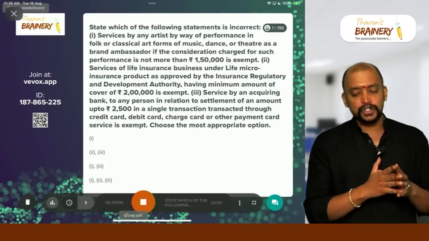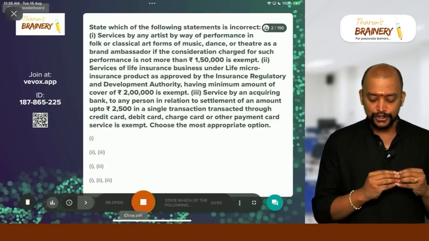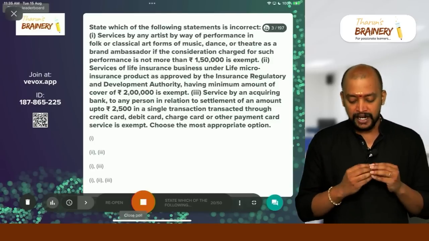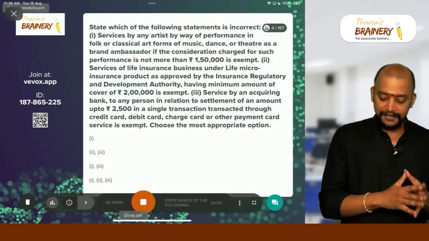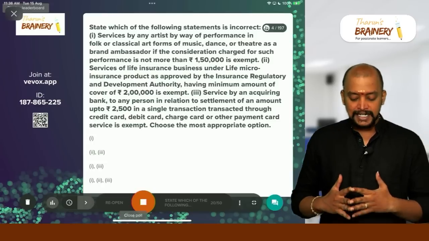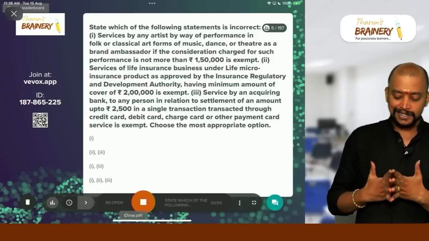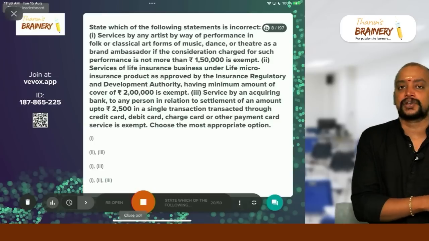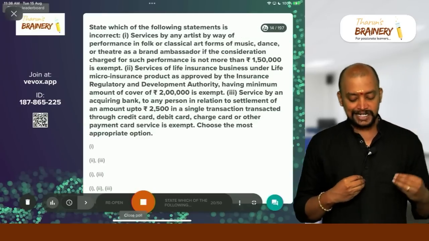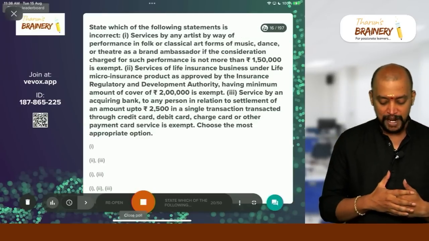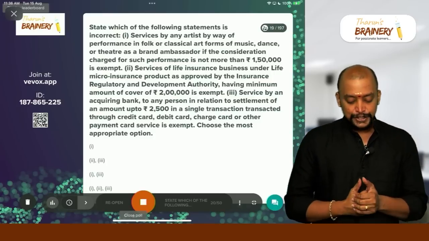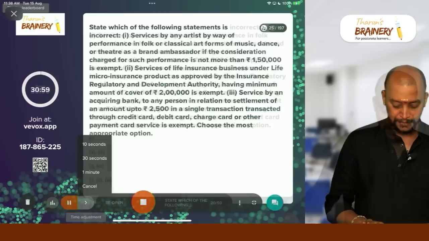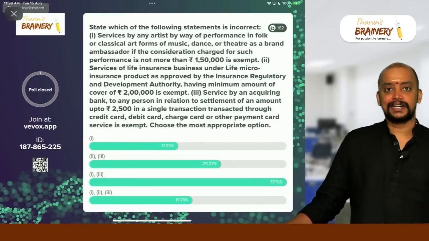Service of life insurance business under life micro insurance product as approved by Insurance Regulatory and Development Authority having an amount of cover of 2 lakhs is exempt. Service by an acquiring bank to any person in relation to settlement of an amount up to 2,500 in a single transaction transacted through credit card, debit card, charge card or any other payment card service is exempted. Choose the most appropriate option. Your time starts now.